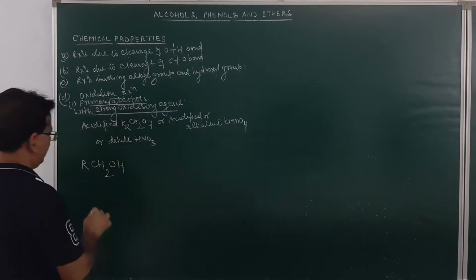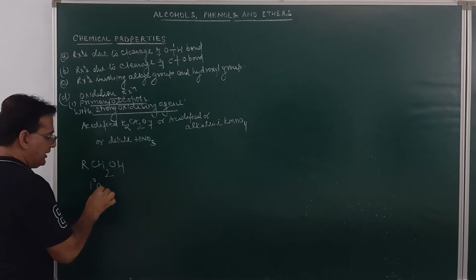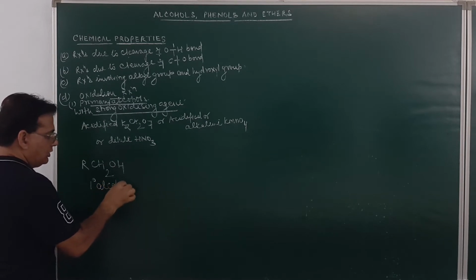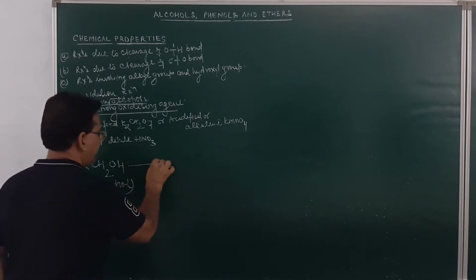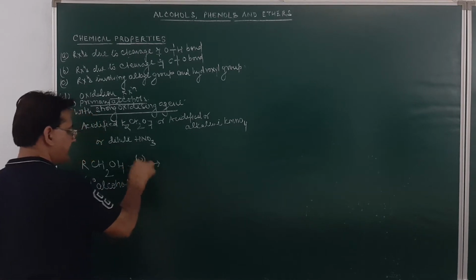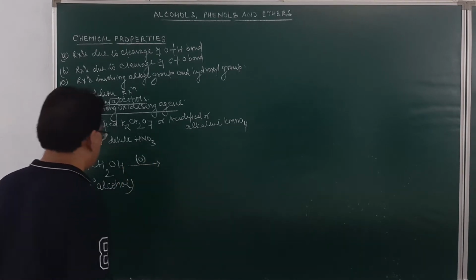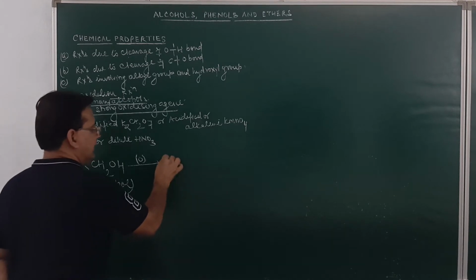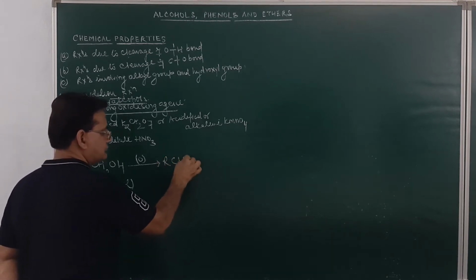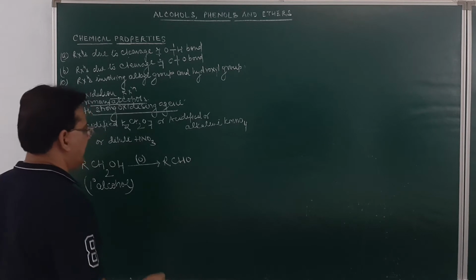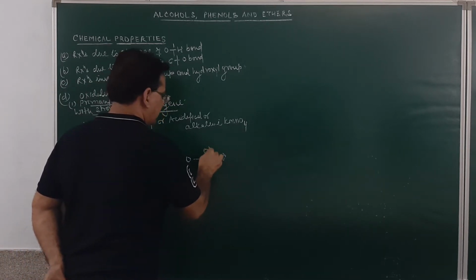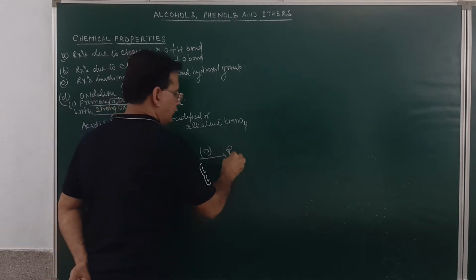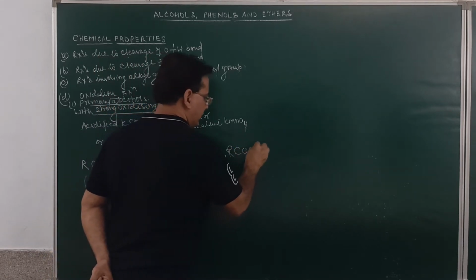Primary alcohols are 1 degree alcohols. So, primary alcohol on oxidation will result in the formation of aldehyde. This aldehyde so formed on oxidation will result in the formation of carboxylic acid.